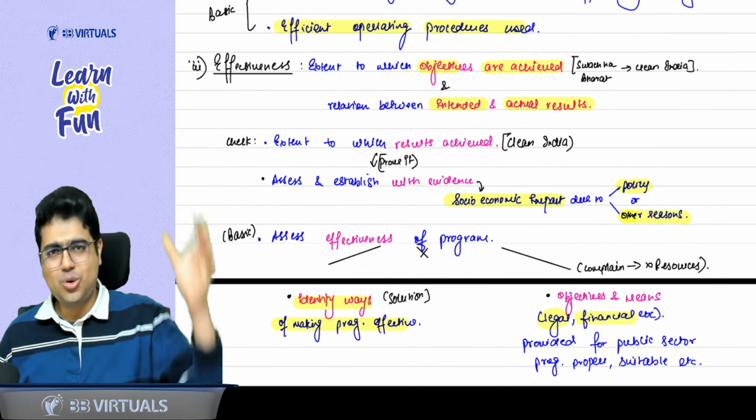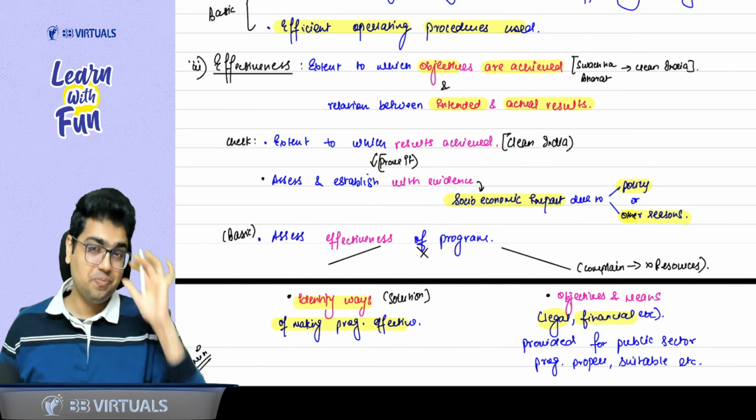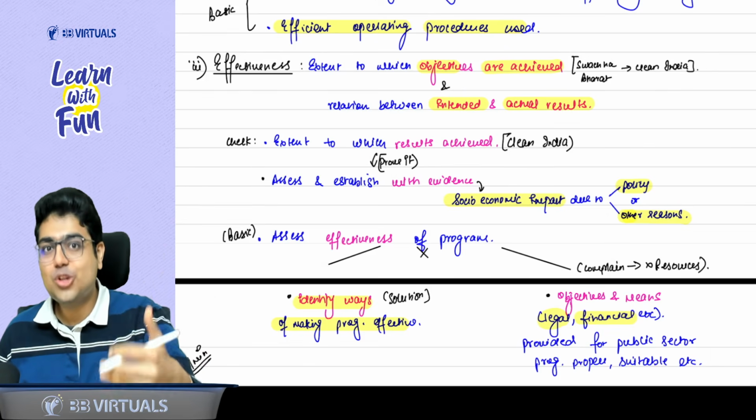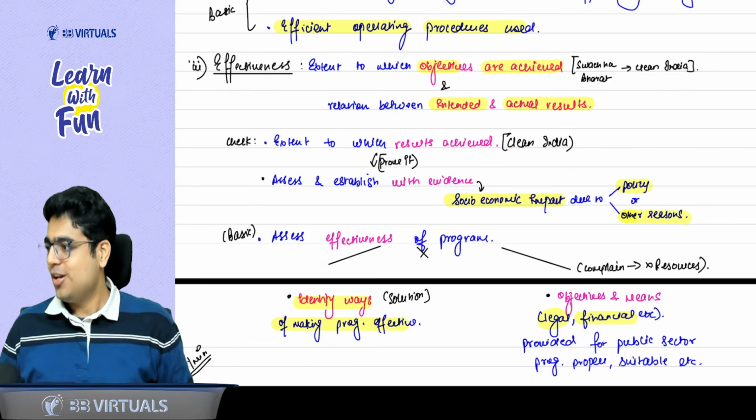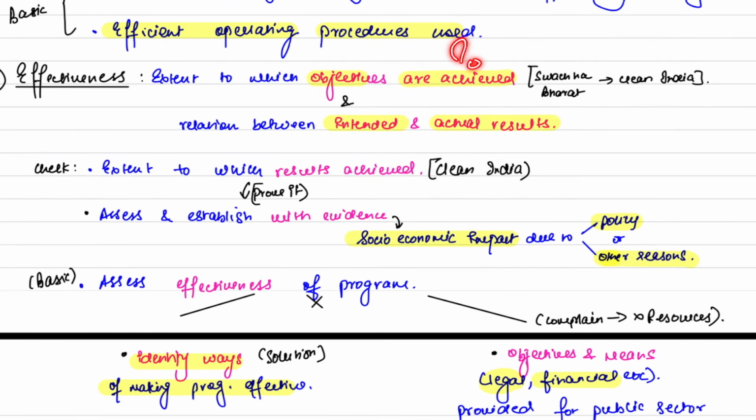Again, if you just go and cram these points today, you will learn, tomorrow you will forget. But if you learn them in a proper flow, it will be easier for you to learn and remember. So once again, the points of effectiveness. What do you mean by effectiveness? Whether the objectives are achieved and the relation between intended and actual results. How to check? Basic point. Check whether the results are achieved. Then prove it. Assess and establish with evidence that the socio-economic impact is due to policy or other reason.